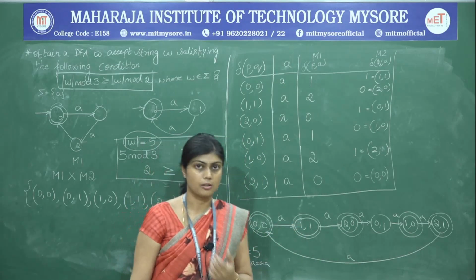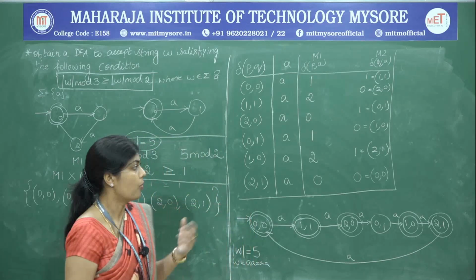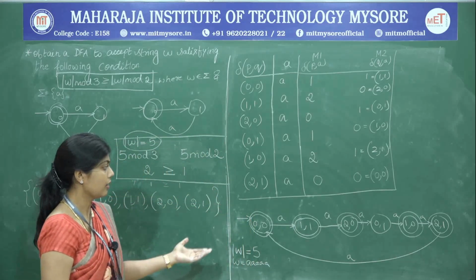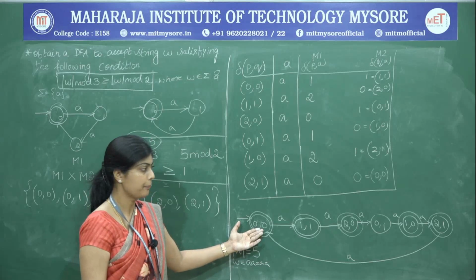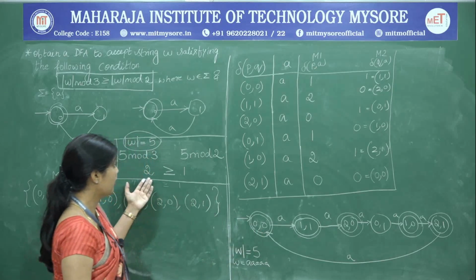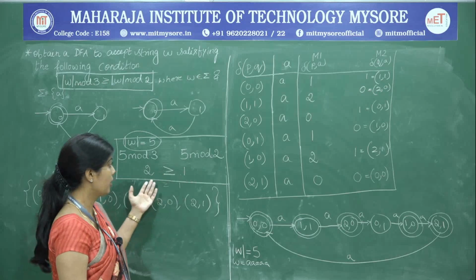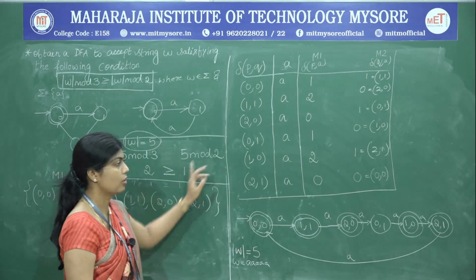So, we also have to know the logic behind why we are giving these numbers here for states, and what is the logic behind the remainders that appear when you divide the string length by 3 and 2.